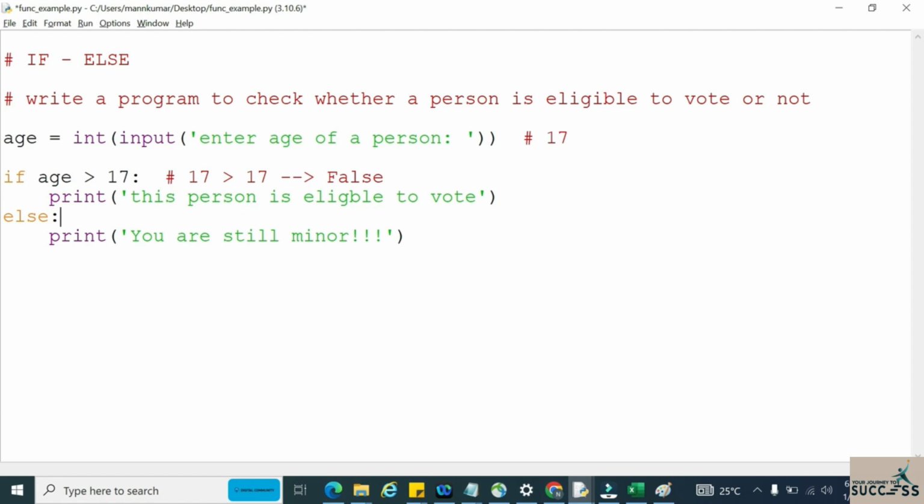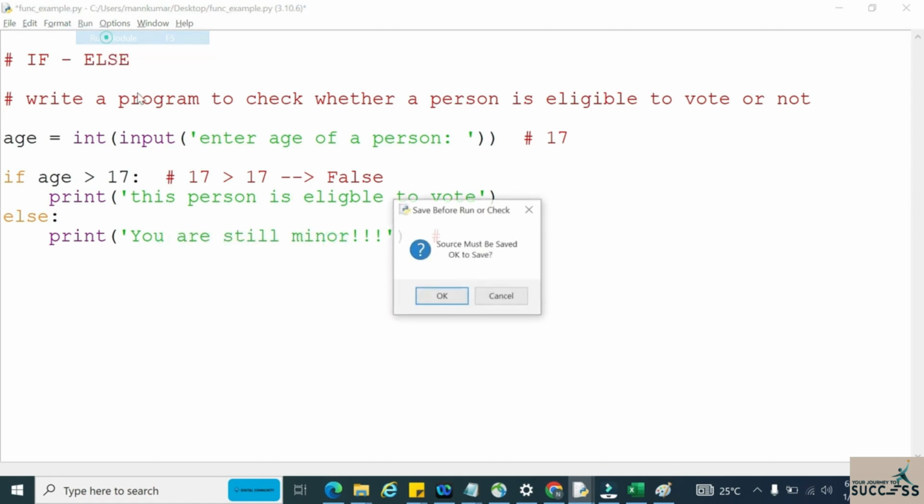Whenever the condition inside the if is not getting satisfied, then obviously the else block code will get executed. So in this scenario, which code will get executed? In this scenario, you are still a minor, this line will get executed.